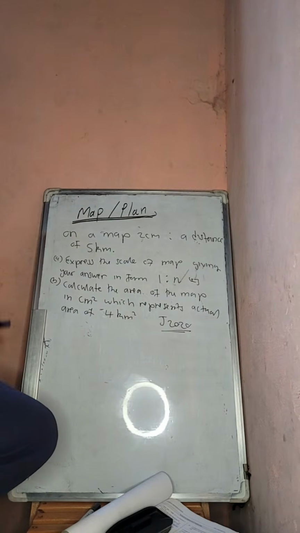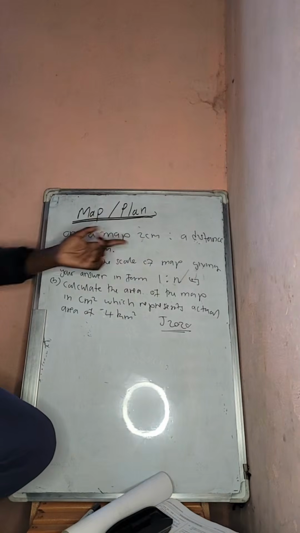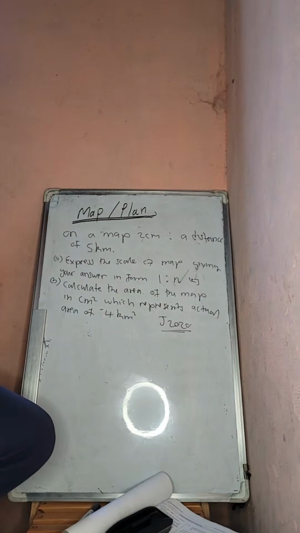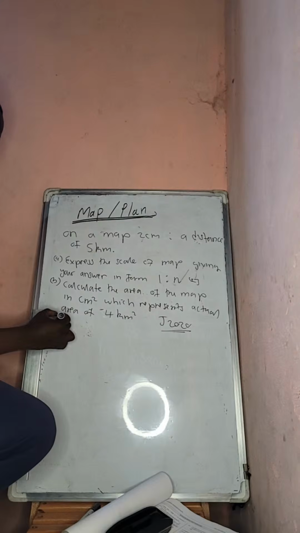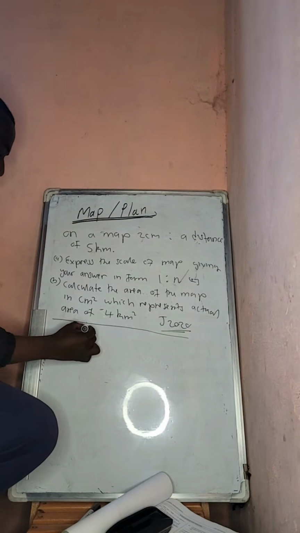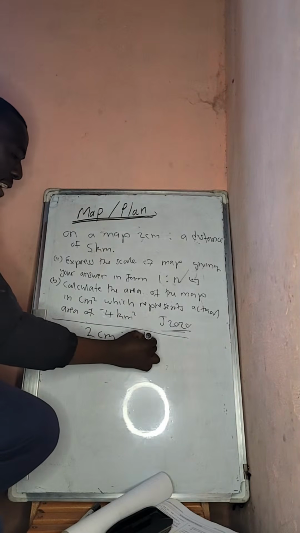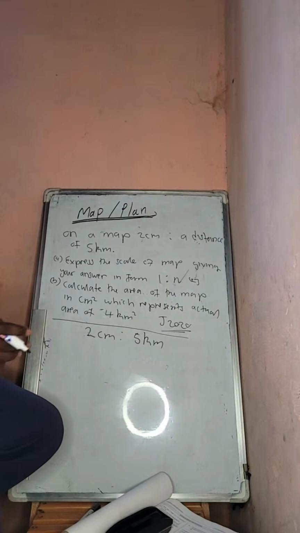So we are given that on a map 2 centimeters represents a distance of 5 kilometers. According to our scale, 2 centimeters on the map is representing 5 kilometers on the actual ground.